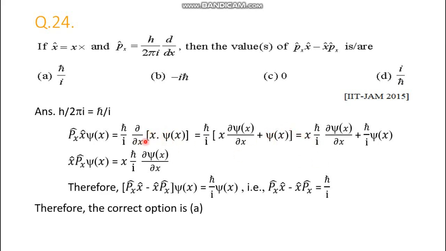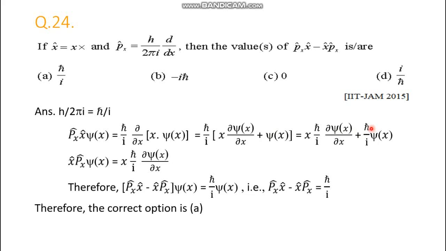This is actually the type of d dx of u v, isn't it? u dv plus v du. So this is like that, and here the result is x h cross by i del psi by del x plus then this h cross by i will also be multiplied with this one.